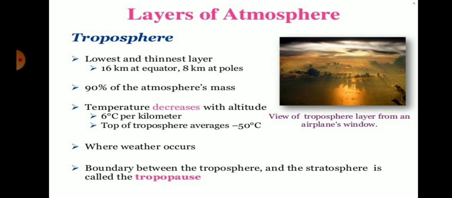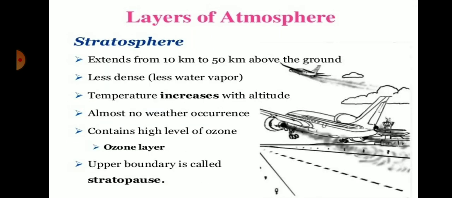In the troposphere, temperature decreases with altitude, by about 6 degrees Celsius per kilometer, and at the top of the troposphere the average temperature is about minus 50 degrees Celsius. The troposphere is the layer where weather occurs. The boundary between the troposphere and the stratosphere is called the tropopause.